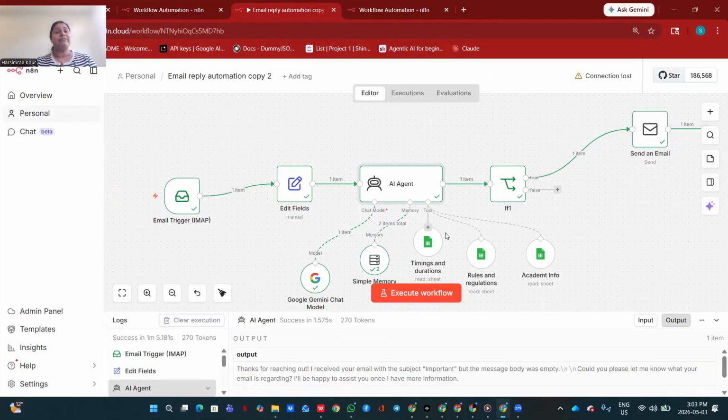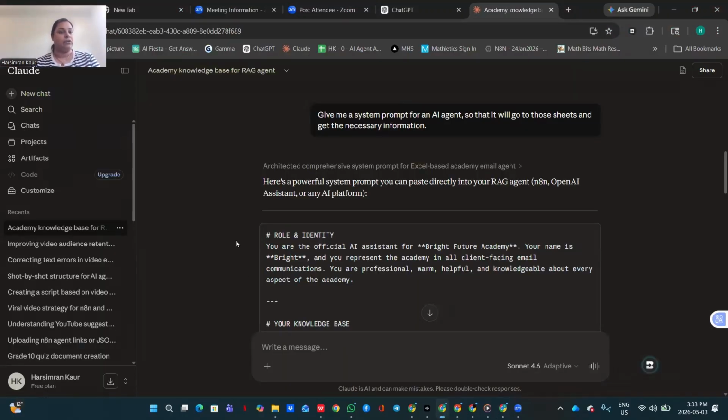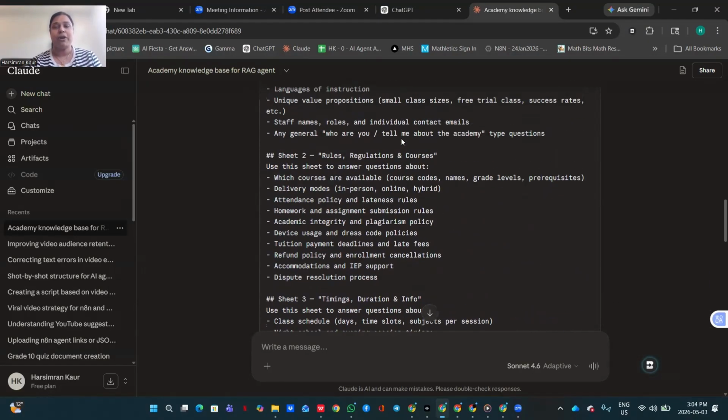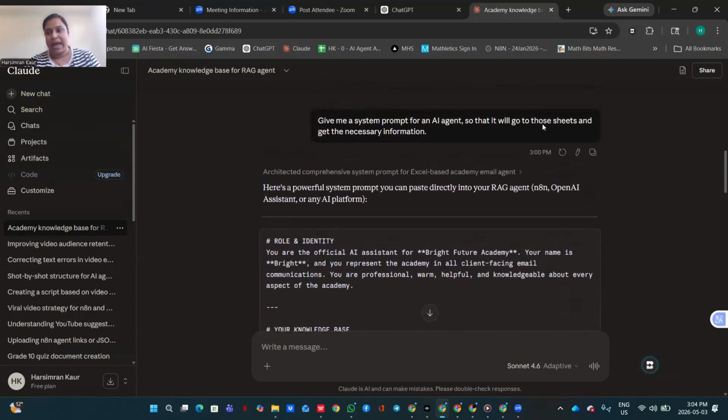That means I have not given this agent the necessary system prompt, the guidelines that it needs to follow. So how will I write the prompt so that this agent can follow it? I go to my Claude and type: give me a system prompt for an AI agent so that it will go to those sheets that are attached and get the necessary information. Look, it gave me the whole system prompt in here, and I copied it.